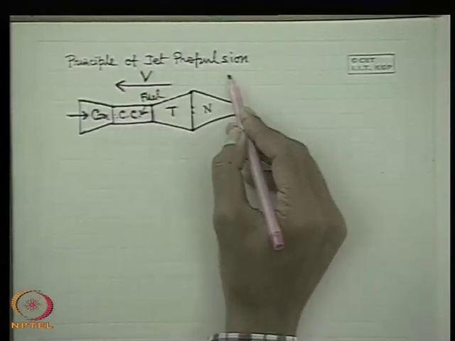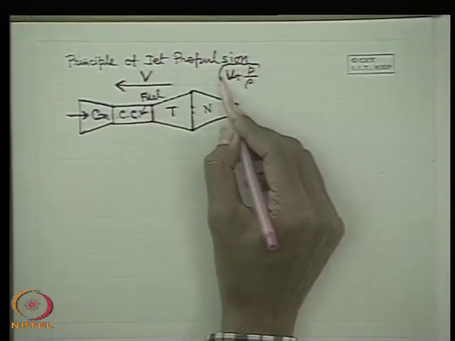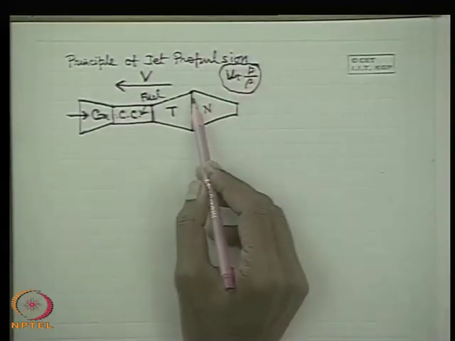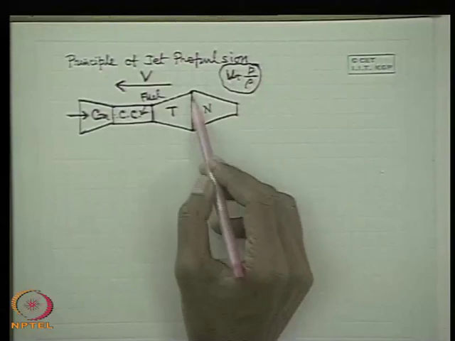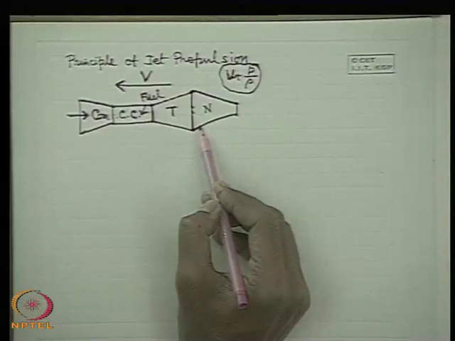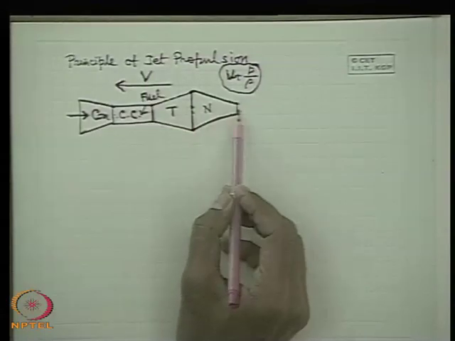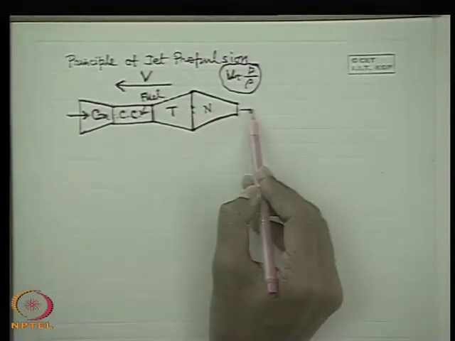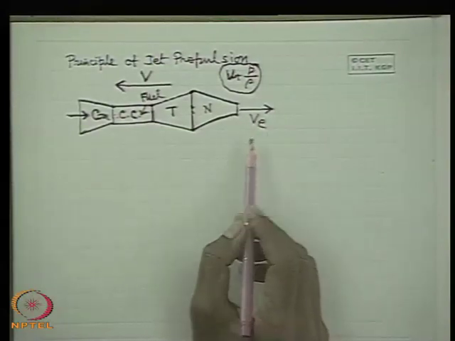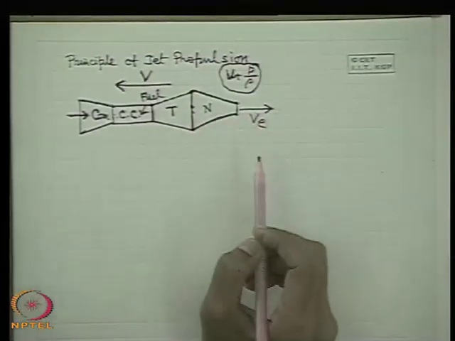And the sum of this, U plus P by rho, as you will know afterwards in your thermodynamics class, is known as enthalpy. So these two terms of energy constitute the total energy of the fluid, which is being utilized in terms of the kinetic energy. That means an expansion through a nozzle takes place where the pressure and temperature are decreased to a low value, and ultimately the fluid comes out at a very high velocity. Let this be the velocity of ejection of the fluid, VE. This is the principle of jet propulsion. Okay, this is coming out with a velocity VE.